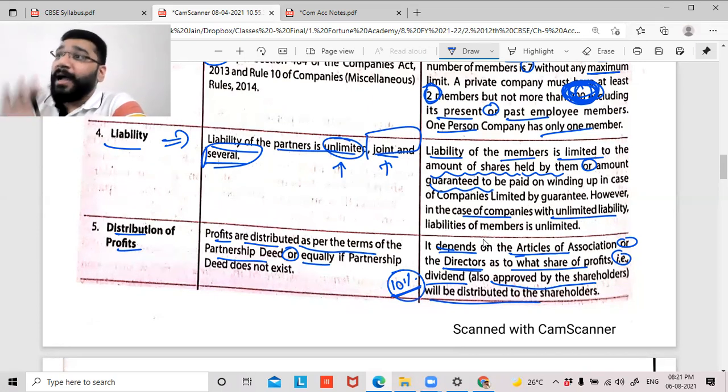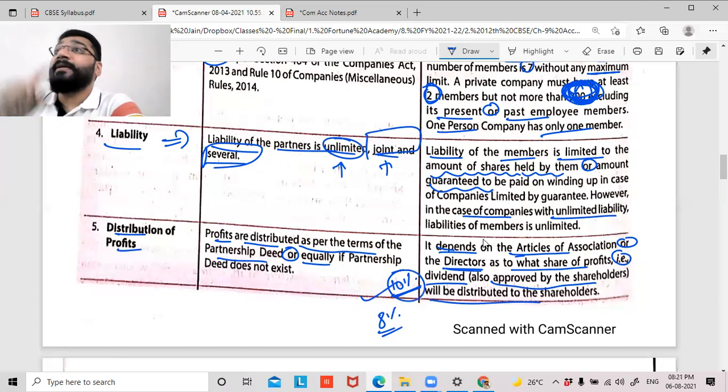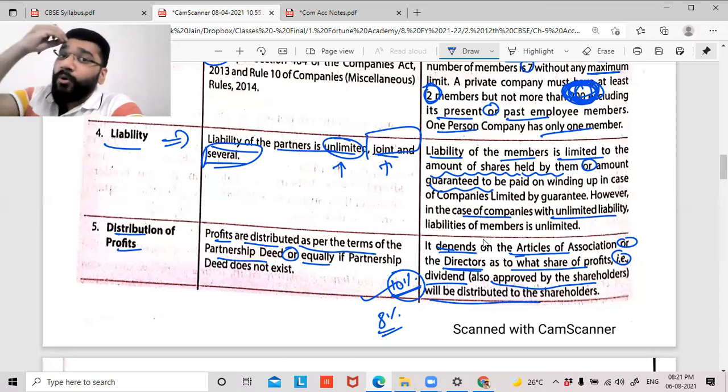Shareholders can either agree with 10%, or they can say, no, let's just keep it at 8%. So shareholders have the power to approve this 10% or reduce the percentage, but they cannot increase it. But 100%, if the dividend is going to be declared, shareholders have to approve.